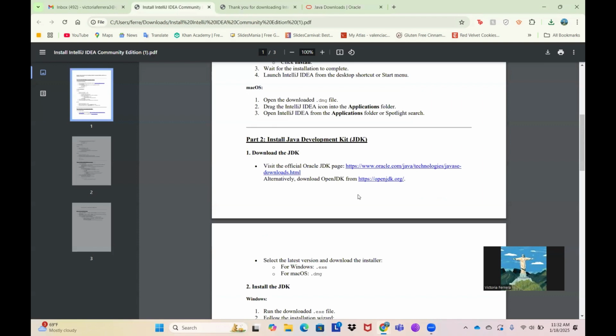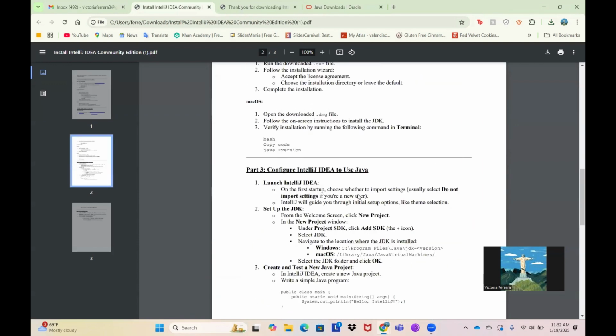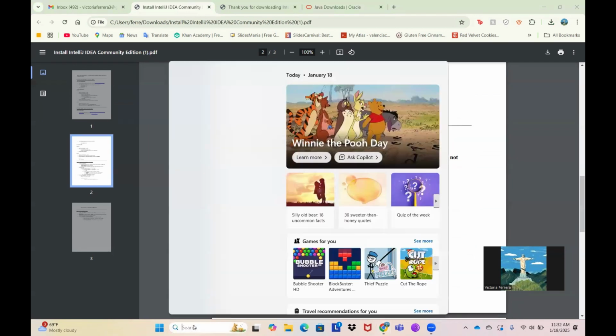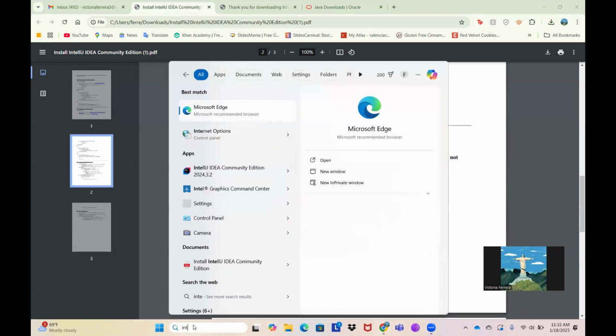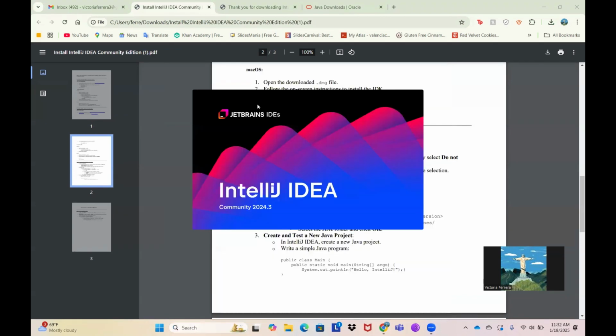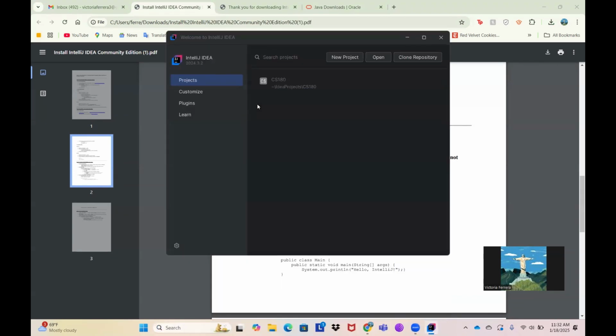After that, we are going to follow the instructions again. We are going to launch the application, IntelliJ, right here. I already created a new project, but it's going to appear almost the same.